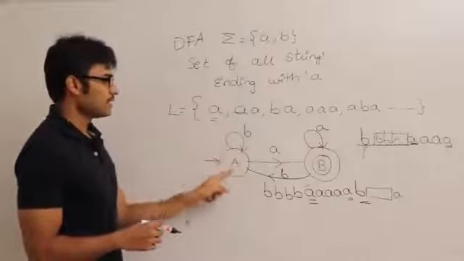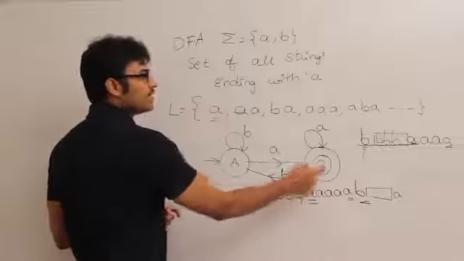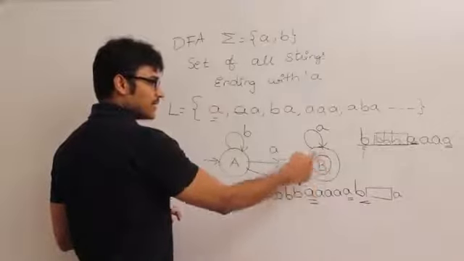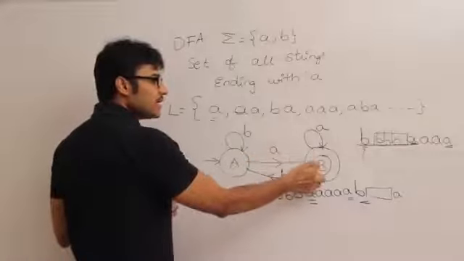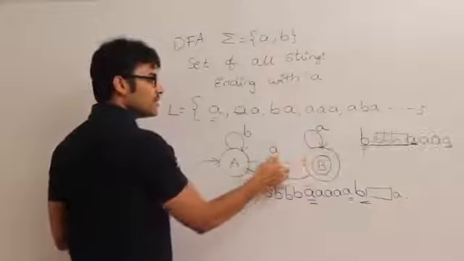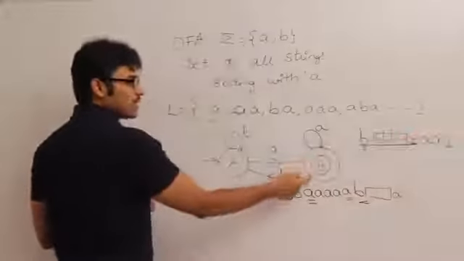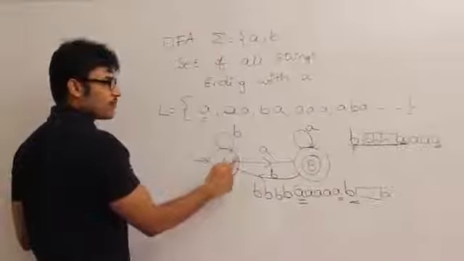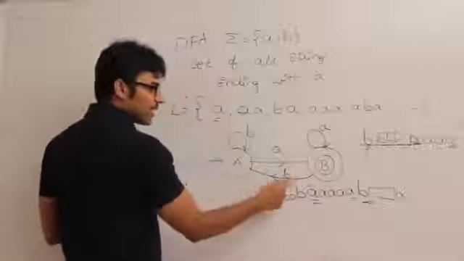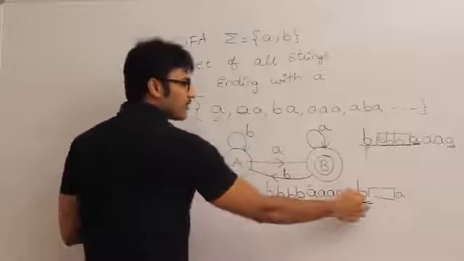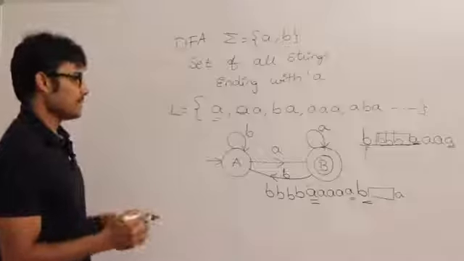If it sees an A, it assumes that it is the last A and sends to B. Now state B will be the final state under the assumption that every A we have seen is the last A. If I get any number of A's after seeing A, still the string is going to end with A only. But after any number of B's, one A and any number of A's, if I get a B, I have to go back and wait for an A. So that is how it is being accepted.